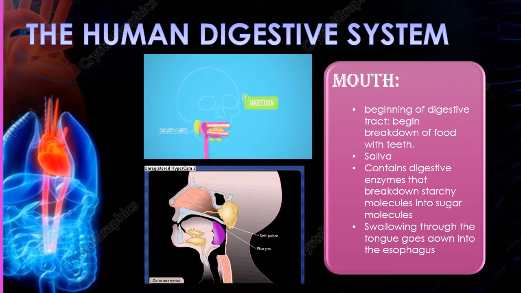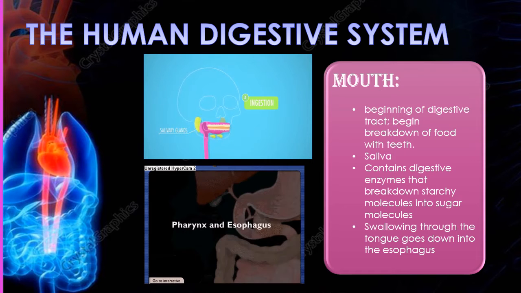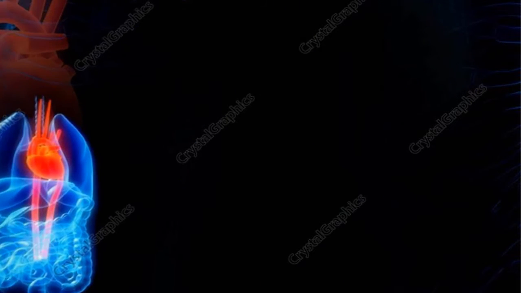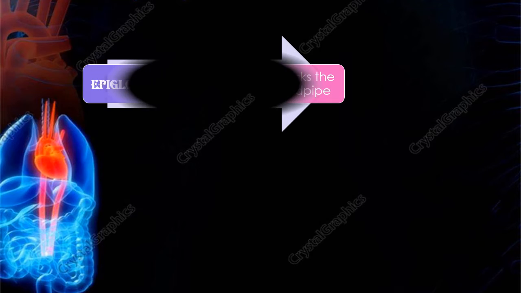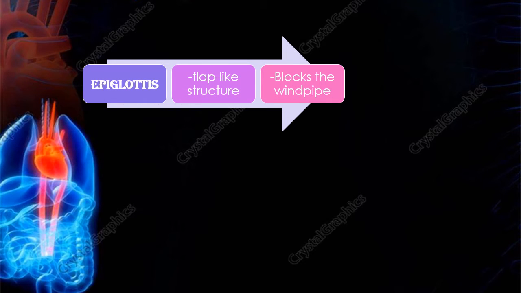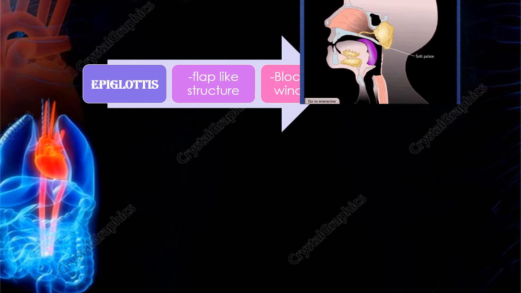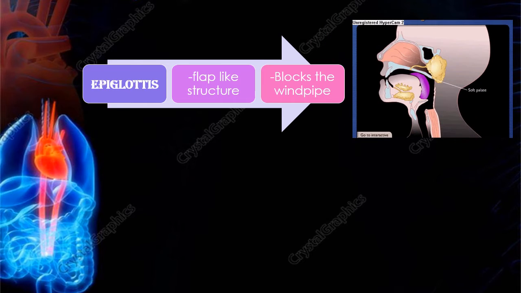Now the food, swallowed with the help of the tongue, goes down into the esophagus. Now there is a term which is related to the digestive system, epiglottis. The epiglottis is a flap of cartilage behind the tongue, and the function of this epiglottis is to block the windpipe during eating so that food is not accidentally inhaled.